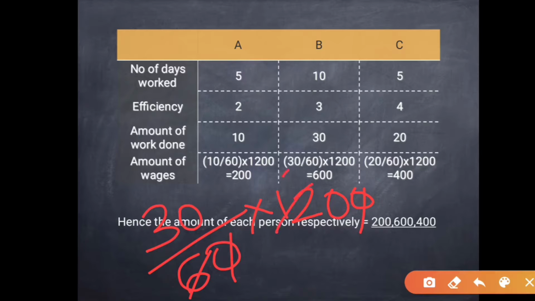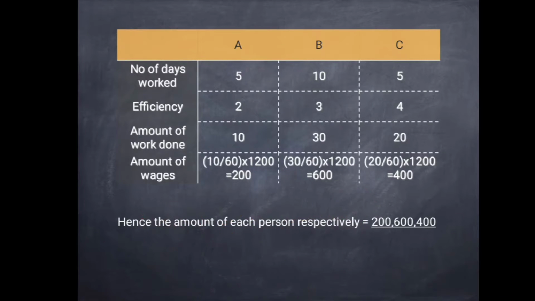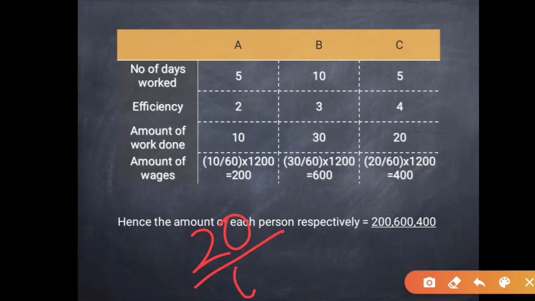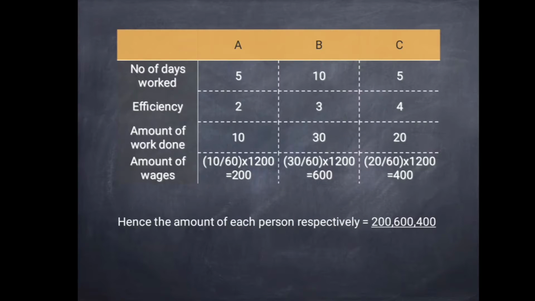Therefore, B will get 600 and C will get similarly 20 by 60 into 1200, which is equal to 400. Hence, the amount each person will receive respectively is 200, 600 and 400.